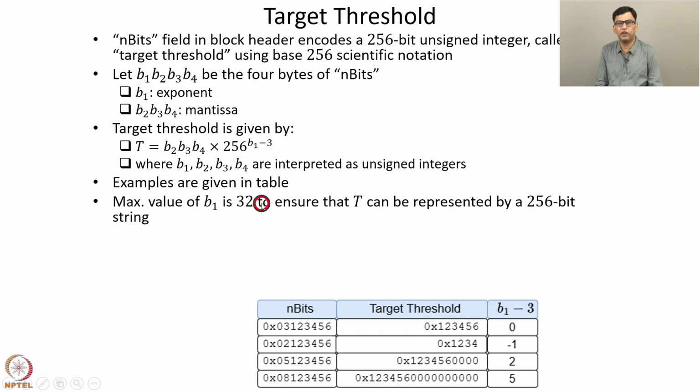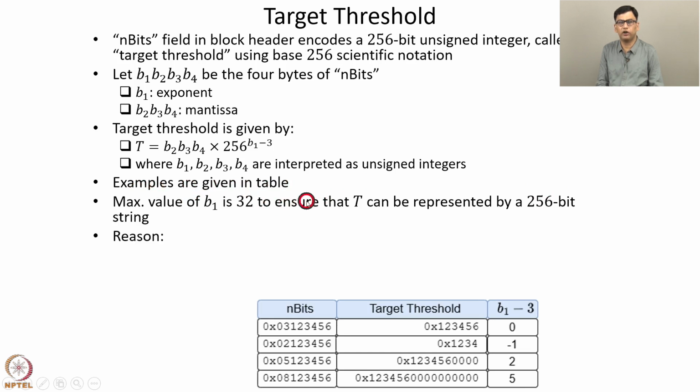The maximum value of b1 is 32. This ensures that the target threshold t can be represented by a 256-bit string. So the maximum value of b1 minus 3 is 29. We have some values b2, b3, b4, and the exponent is 29. That means a shift by 29 bytes, which corresponds to a 32-byte value. So 32 bytes is 256 bits. Hence, t can be represented by a 256-bit string.